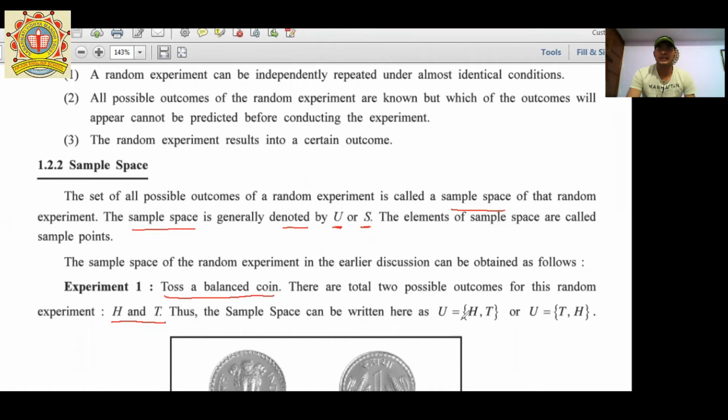This head or tail is written here and it is denoted by U for sample space. We can write head or tail, or we can also write tail or head. Got it? So this is for sample space.